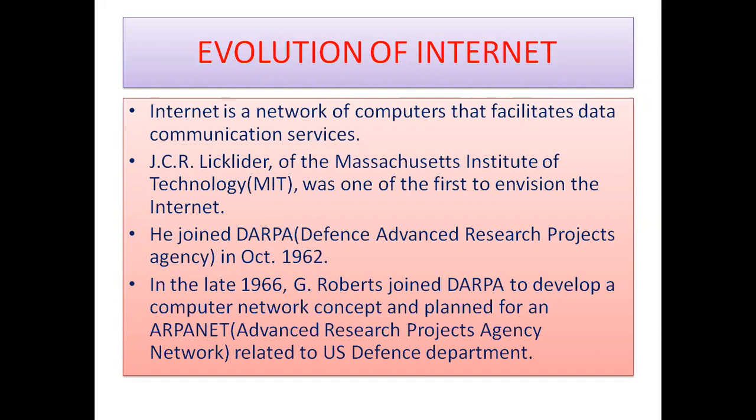Who invented internet for the first time? J.C.R. Licklider of Massachusetts Institute of Technology invented the internet for the first time. He joined DARPA. What is DARPA? Defense Advanced Research Projects Agency, in October of the year 1962. Later, in 1966, G. Roberts joined DARPA to develop a new computer network concept and planned for ARPANET. What is ARPANET? Advanced Research Projects Agency Network, and it is related to the US Defense Department.